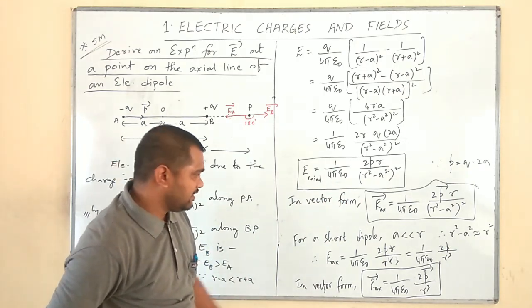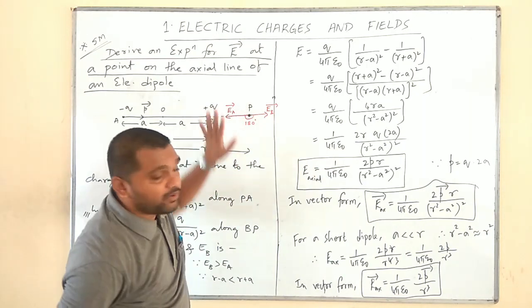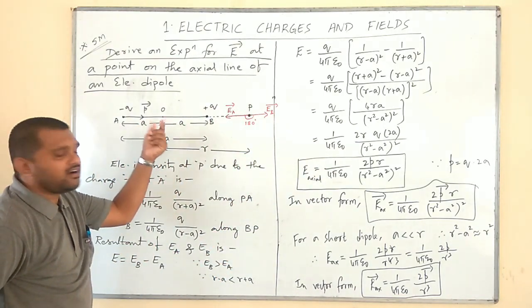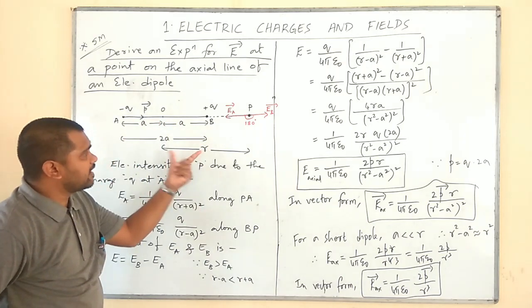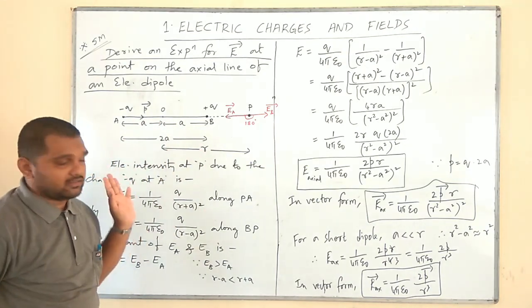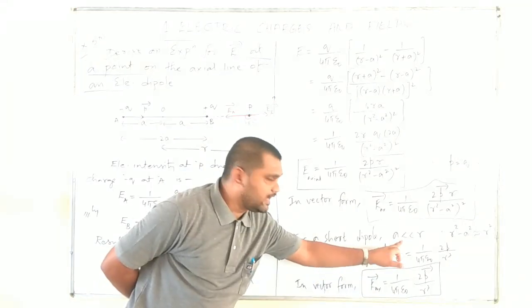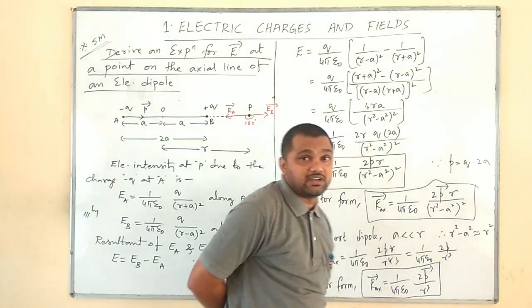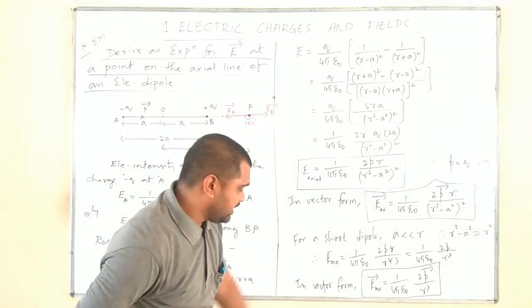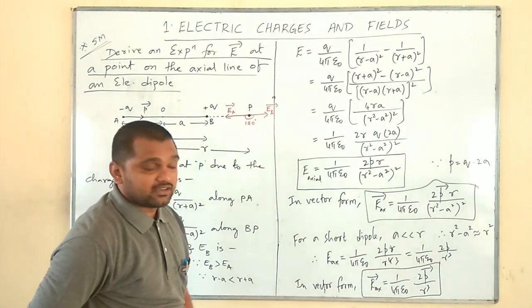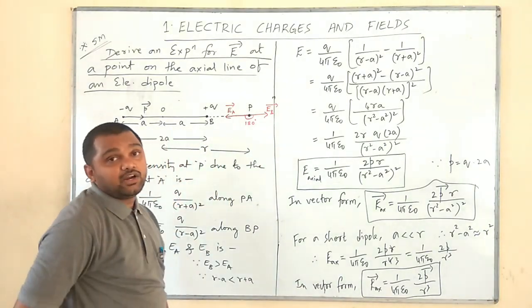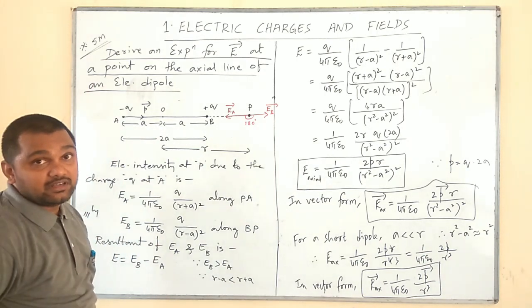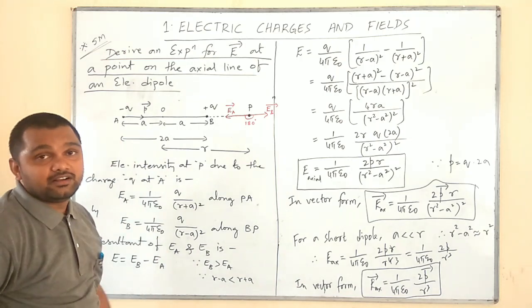Suppose the given electric dipole is a short dipole. Then this distance 2a or a will be negligible compared to this distance r. Therefore, for a short dipole, a is very much less than r. Therefore, r square minus a square is approximately equal to r square. Therefore, the equation takes the form E axial is equal to 1 by 4 pi epsilon naught 2p divided by r cube. So it is an important derivation. Practice it. It will be asked for 5 marks.